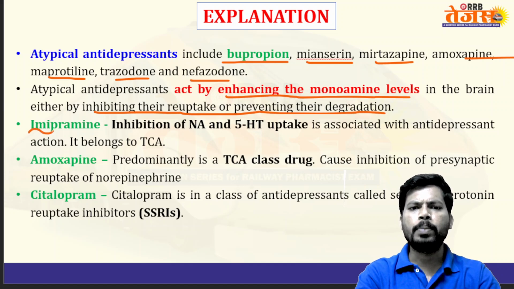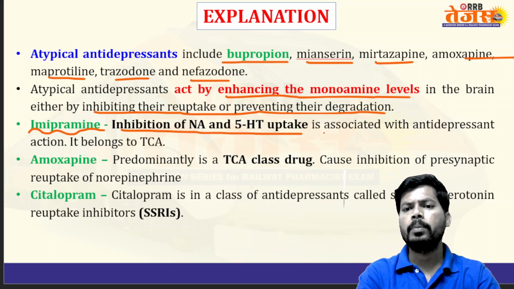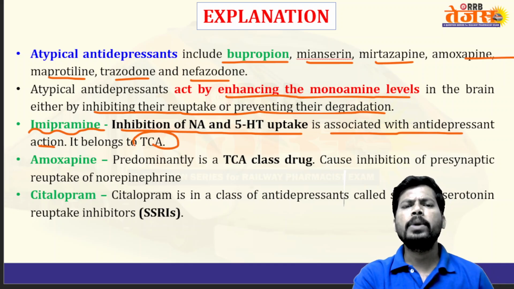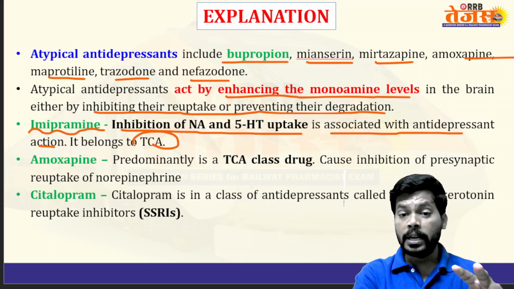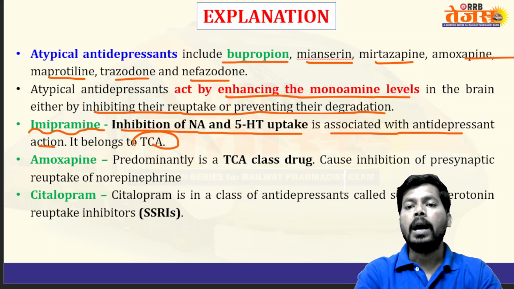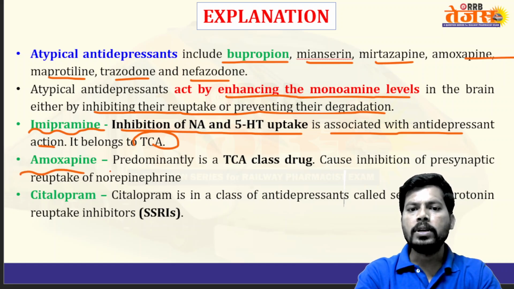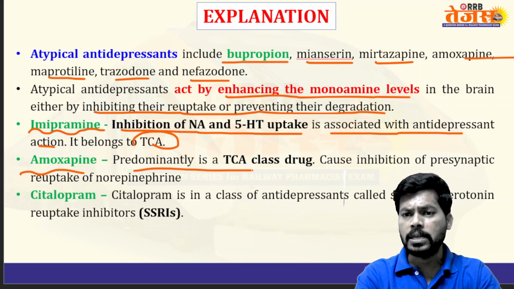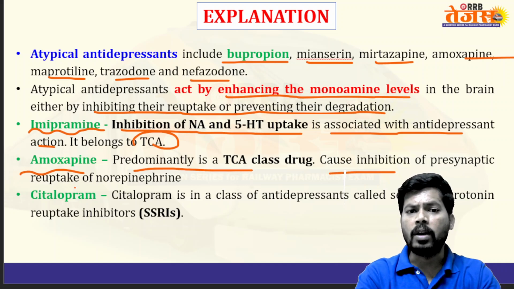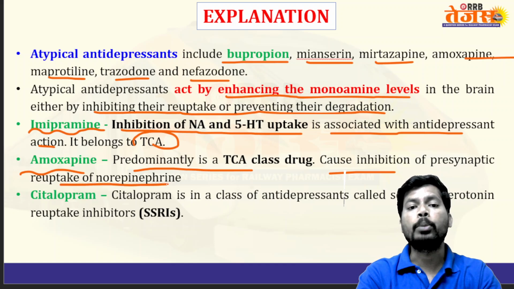Next, imipramine. What will imipramine do? Inhibition of noradrenaline and serotonin uptake is associated with the antidepressant action, and it belongs to the tricyclic antidepressants. Imipramine is non-selective. It can inhibit the reuptake of serotonin and noradrenaline, and it belongs chemically to the tricyclic antidepressants. Next, this drug is predominantly a TCA class drug. It may also cause inhibition of presynaptic reuptake of norepinephrine.